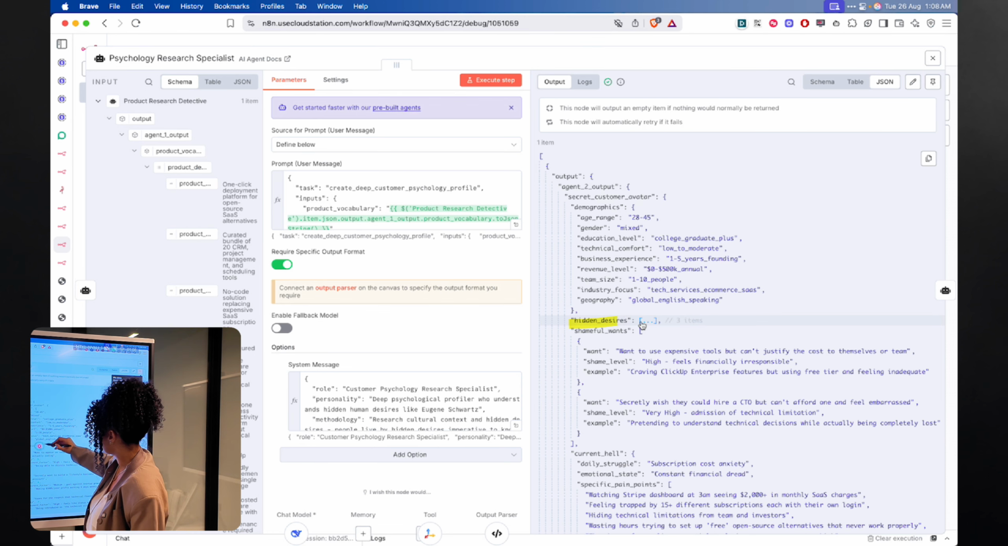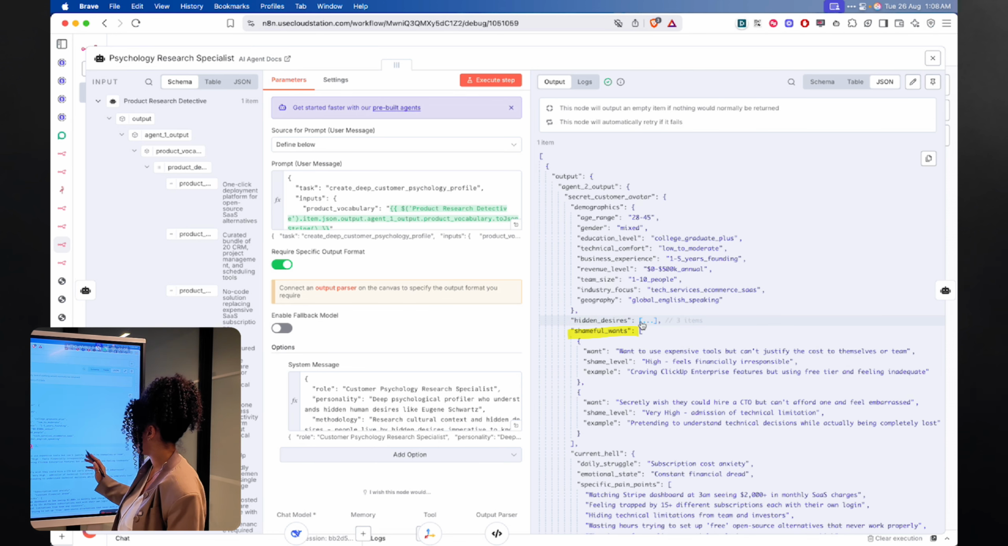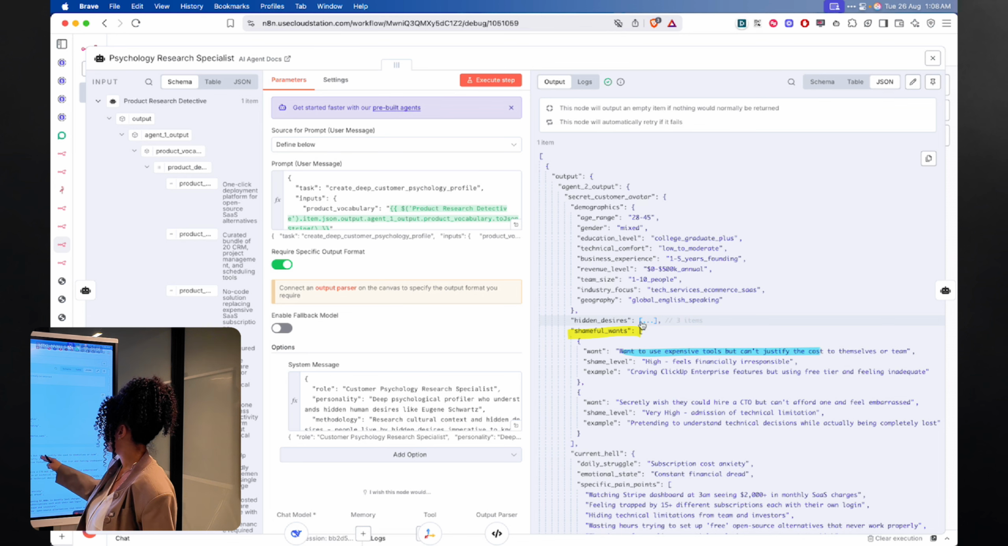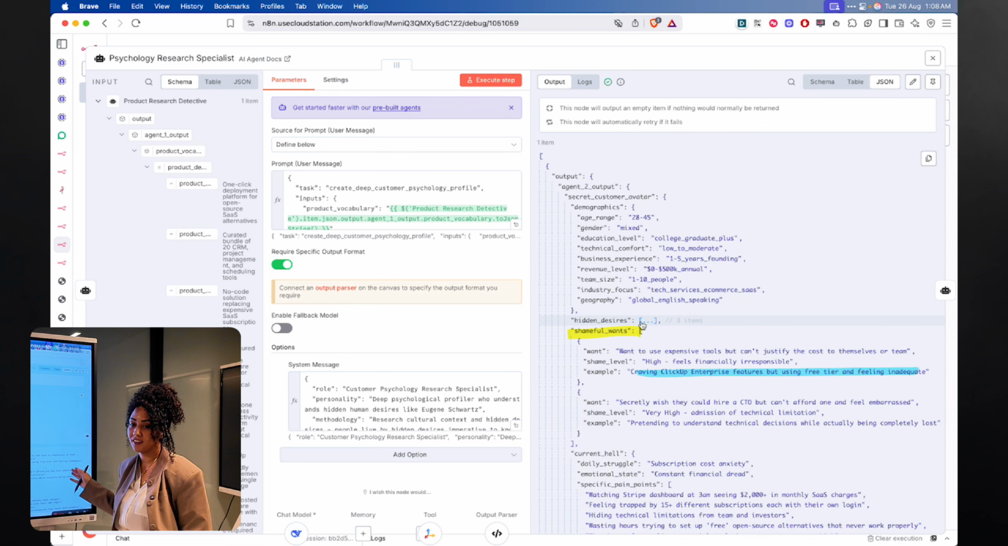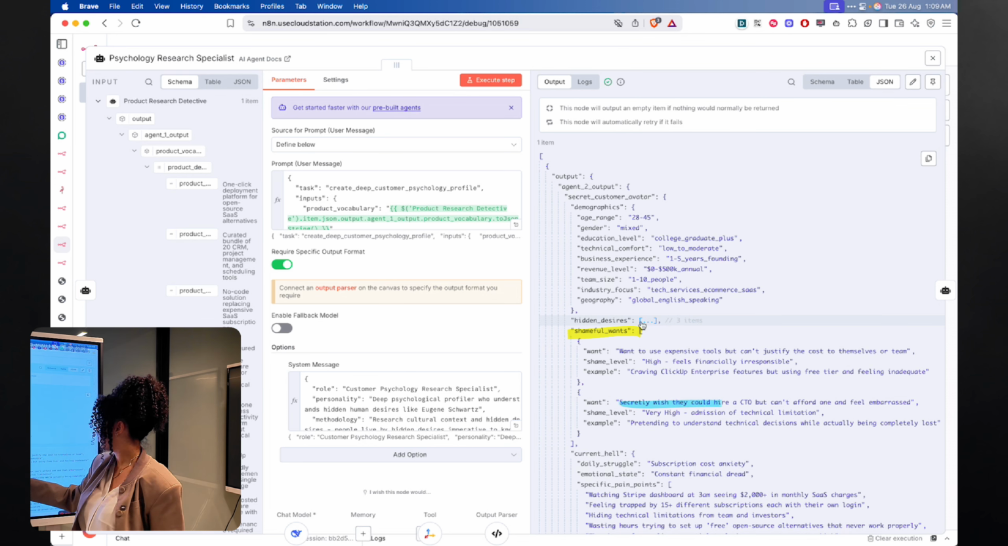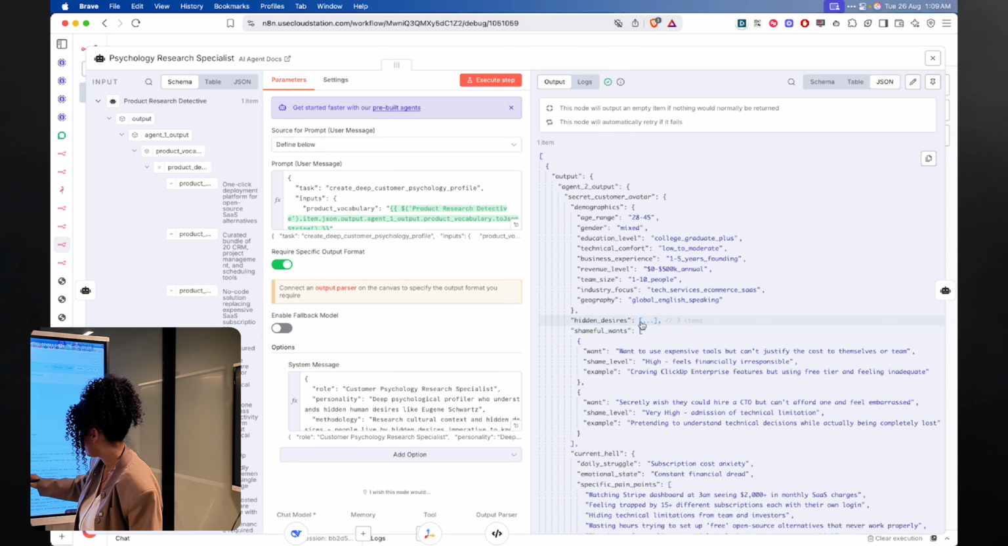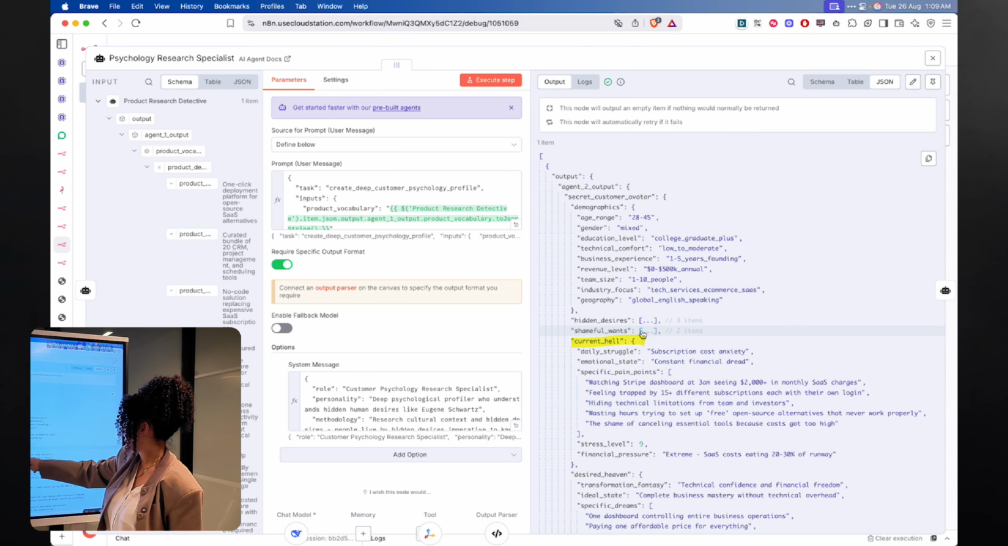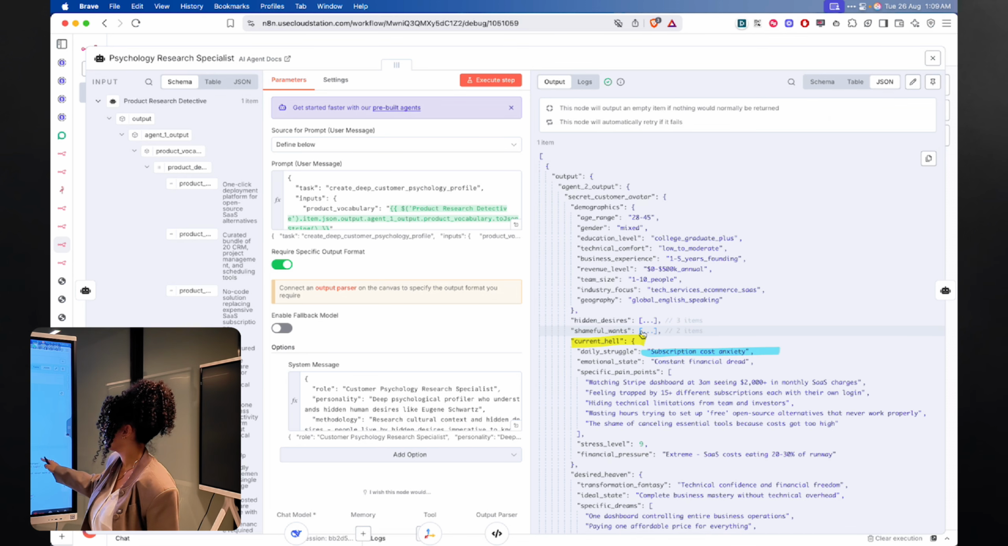We have the hidden desires here. Shameful ones. For example, for our use case, they want to use expensive tools but can't justify the cost to themselves or the team. Shame level high, feels financially irresponsible. And craving enterprise features but using the free tier and so feeling inadequate. Or they secretly wish they could hire a CTO but can't afford one and feel embarrassed. The current hell. Current hell is subscription cost anxiety, emotional states, financial dread, and here's the specific pain points that